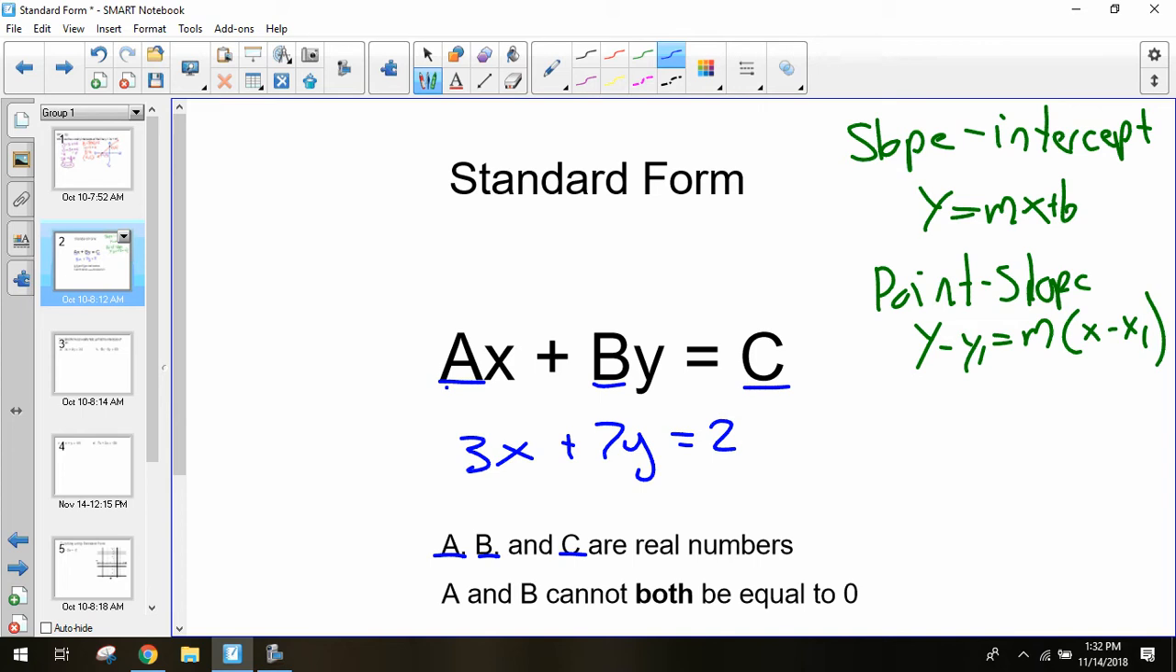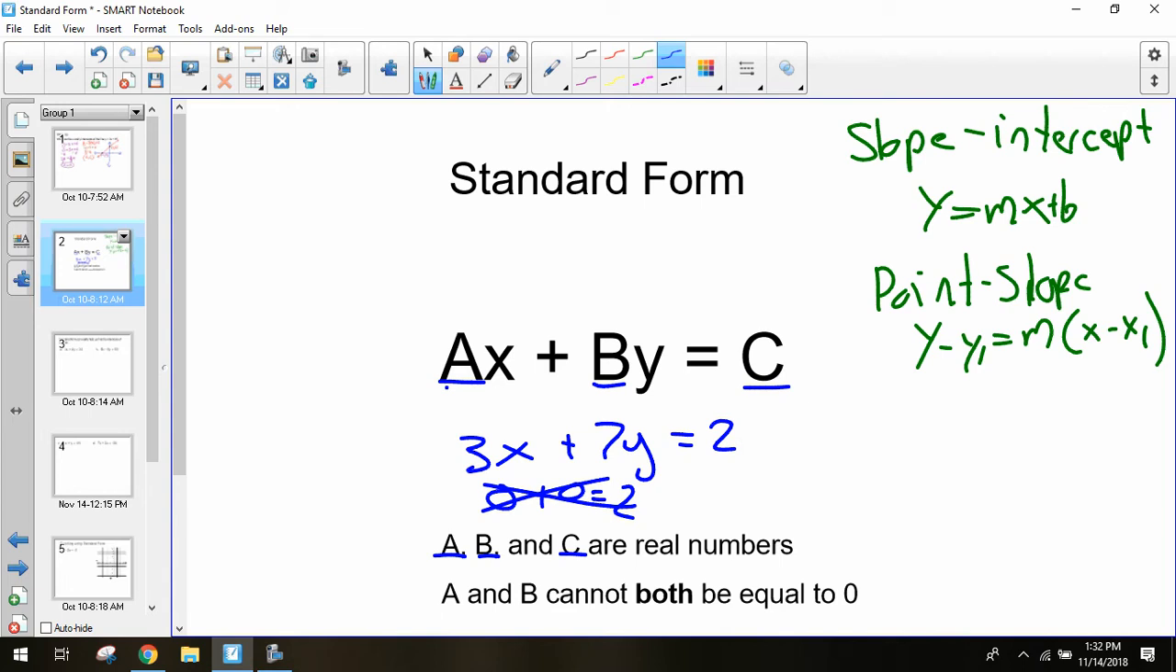I'm going to have a, b, and c. Those are all going to be numbers. X and y, just like in our other problems, will always be those variables. Another thing to note is that a and b will never both be 0 at the same time. One can be equal to 0, but they can't both be equal to 0 at the same time. Otherwise, it would be 0 plus 0 equals a number, and that's not possible, because 0 doesn't equal 2. That's not math.